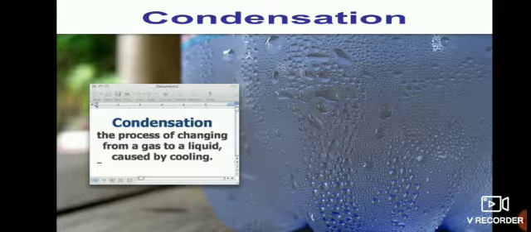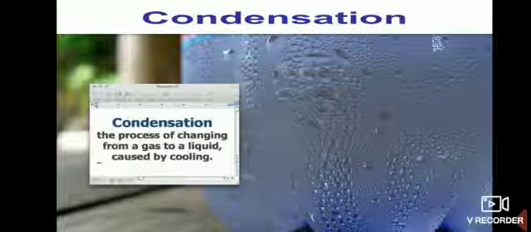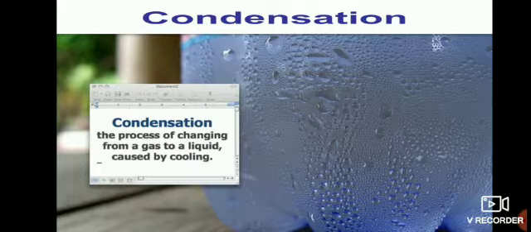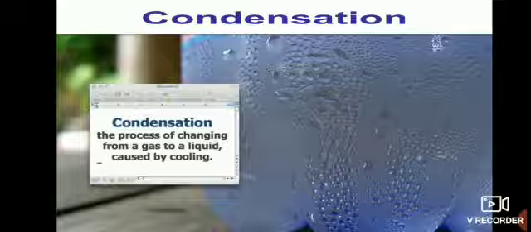Next we see condensation. Here a gas is becoming into liquid. Here gas is referred to water vapor and liquid is referred to again water. So vapor rises into air and cools.